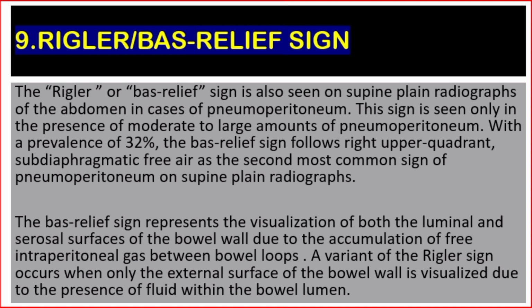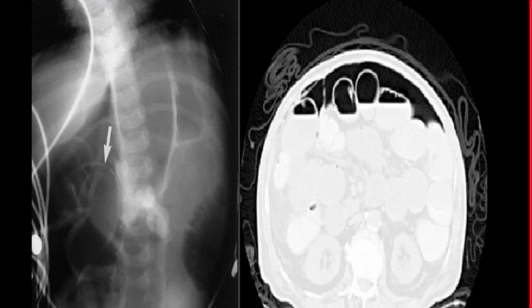The bas-relief sign represents the visualization of both the luminal and serosal surfaces of the bowel wall due to accumulation of free intraperitoneal gas between bowel loops. A variant of the Rigler sign occurs when only the external surface of the bowel wall is visualized due to the presence of fluid within the bowel lumen.